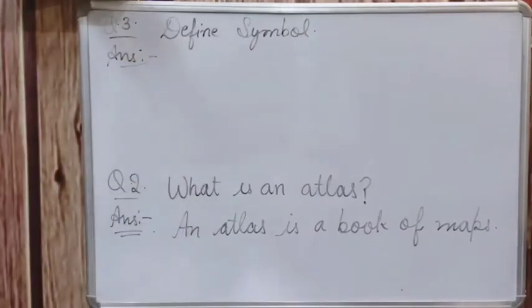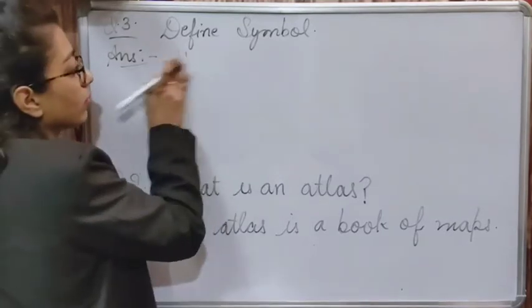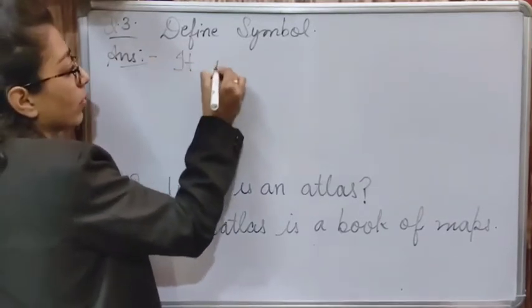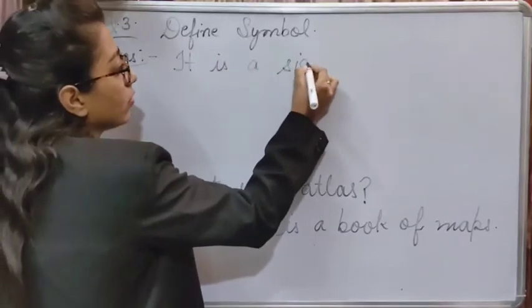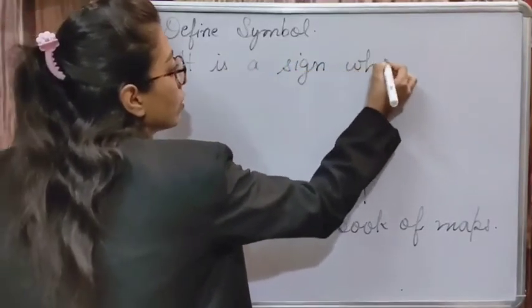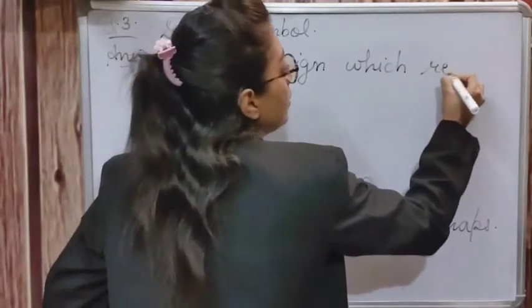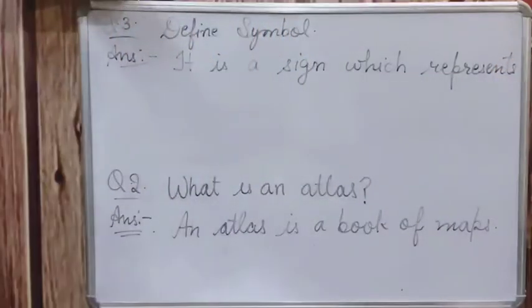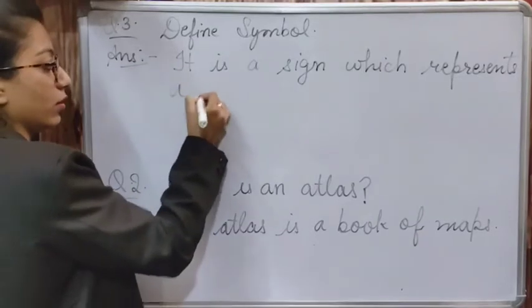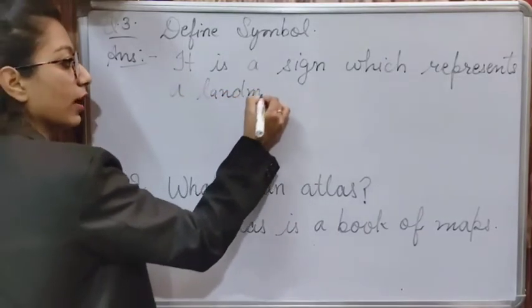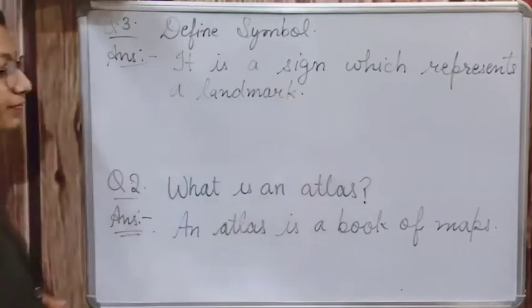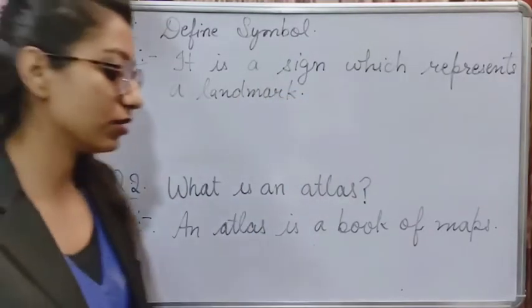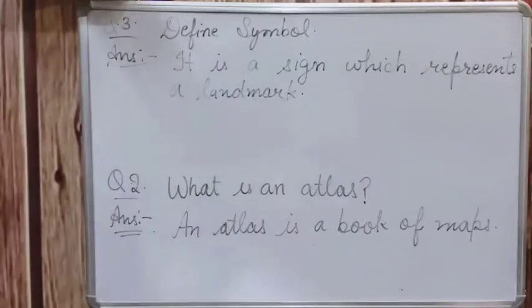As I explained in the keywords also, it is a sign which represents a landmark. किसी landmark को represent कर रहा है, that is a symbol. It is a sign which represents a landmark. Clear?